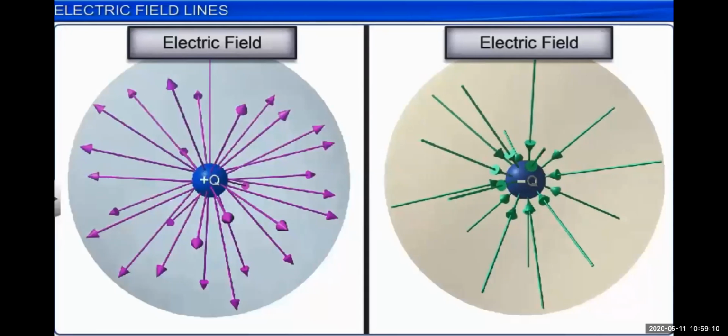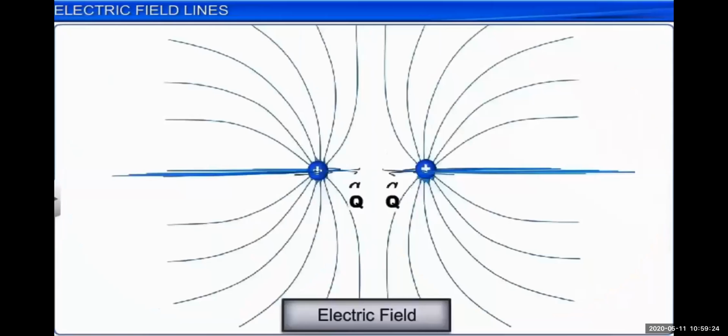Now let's understand the electric field lines. You know very well that we have one charge particle plus q, another charge particle minus q. Suppose we have two positive charges, then the electric field lines originate from the positive charge particles, and there is a repulsion between them.